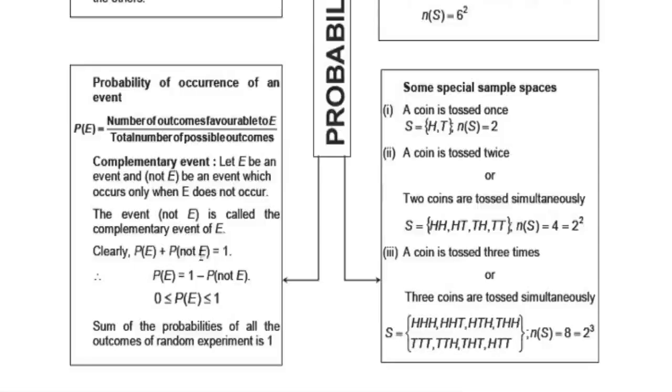So from here we can understand the probability always lies between 0 and 1. We can write it here, 0 less than or equal to probability of E less than or equal to 1, or the sum of the probabilities of all the outcomes of a random experiment is 1. So these are some important terms related to the probability.